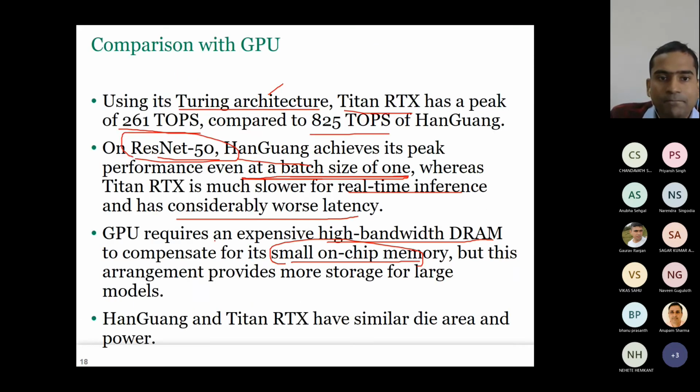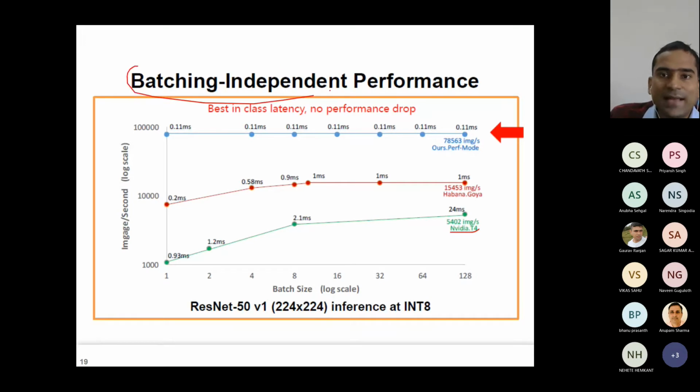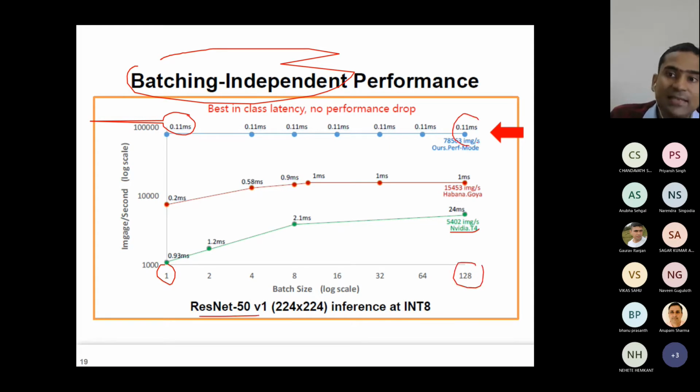Now, another point is the batching independent performance. That's what I wanted to show. Here, at the batch size of 1, it has a latency of 0.11 millisecond on ResNet 50. And even at the batch size of 128, it has the same latency. That is very, very good.